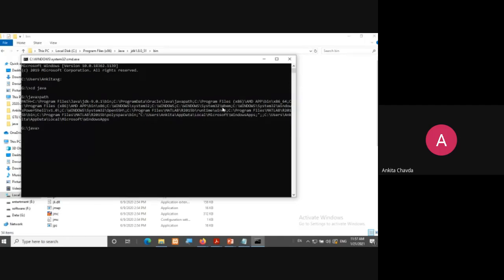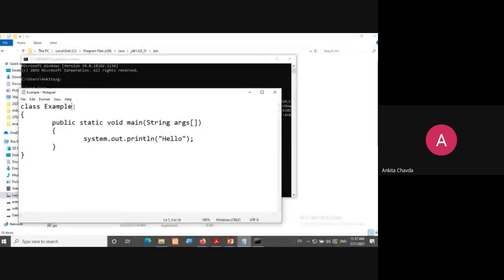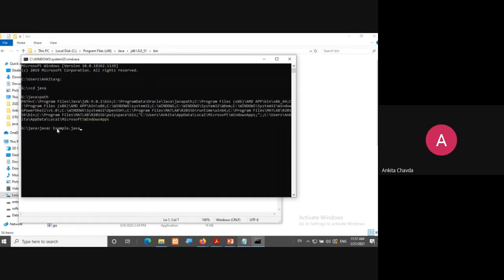Okay, my path is set. So I can run any Java program. And how to run this program? javac, then my file name dot java, because my file name is example.java. Okay, so javac example.java. Then I'll simply press enter.